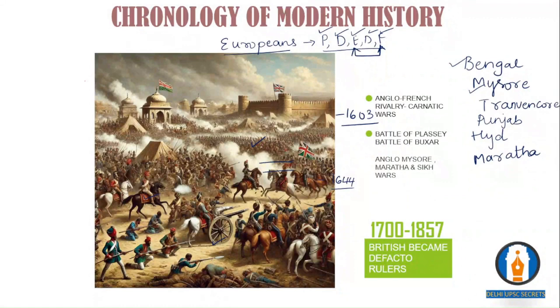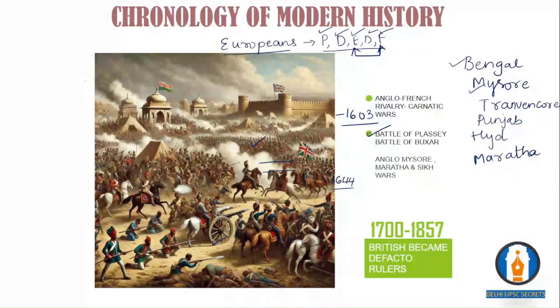Initially, they were not motivated to rule the country. They were just here to trade. Now, coming to the Battle of Plassey, it arose due to the conflicts between the Nawabs and the company. Murshid Quli Khan was the Nawab of Bengal between 1717 and 1727. This person cancelled certain things that were given to the company's trade.